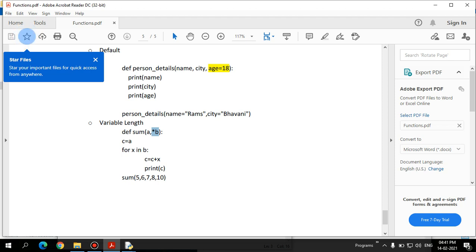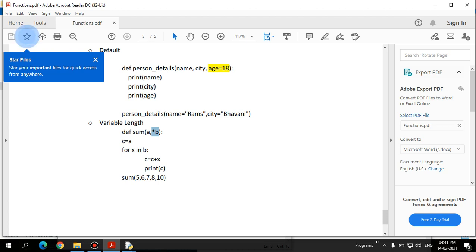Look at for x in b, so this is a for loop. When we deal with more than one value, look at c equal to c plus x. It will access each value in the tuple and add it to c. So c is getting updated with each summation, and finally it will print c, right?